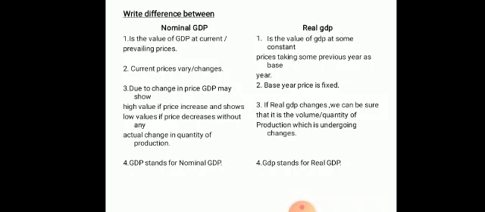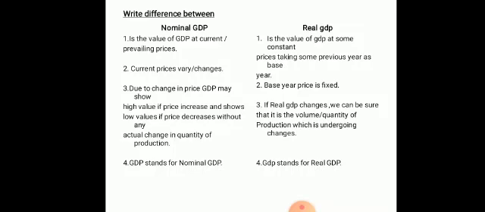Now let us understand the concept of nominal GDP and real GDP, and the difference between them. First point, nominal GDP is the value of GDP.